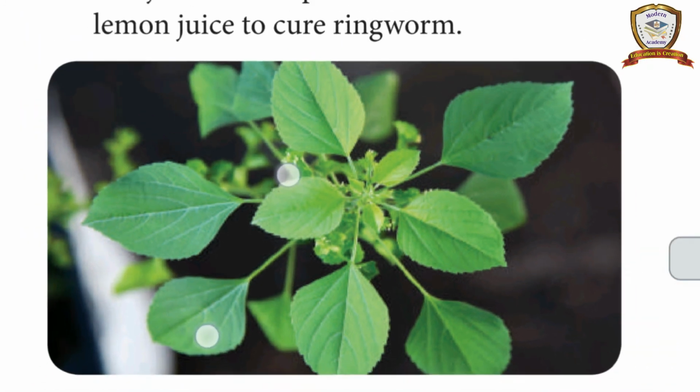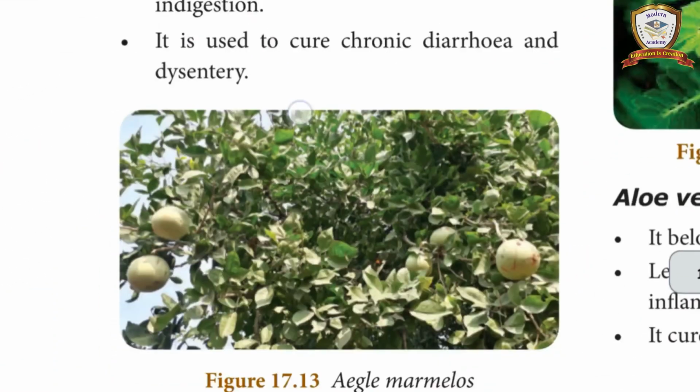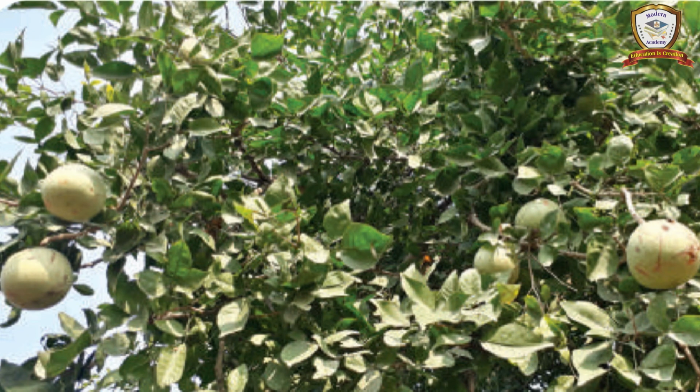Okay. So next, Aegle marmelos. Do you know what this is? If I say it in Tamil, you will know. வில்வ மரம். கோயிலெல்லாம் நீங்கள் அதிகம் பார்க்க வாய்ப்பு இருக்குது. Okay. It belongs to the family Rutaceae. Which family? Rutaceae family. The unripe fruit of this tree is used to treat indigestion. For indigestion. Okay. Digestive problem. The fruit of this vilvum will cure it. Okay. So next, it is used to cure chronic diarrhea and dysentery. The fruit of the vilvum is used to cure chronic diarrhea and dysenteries.